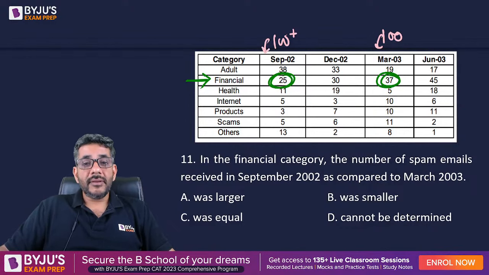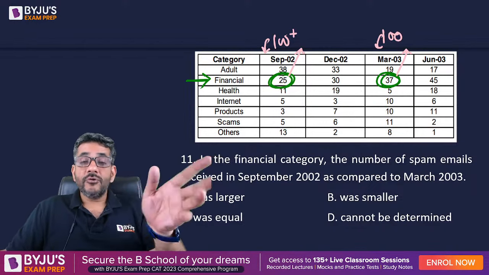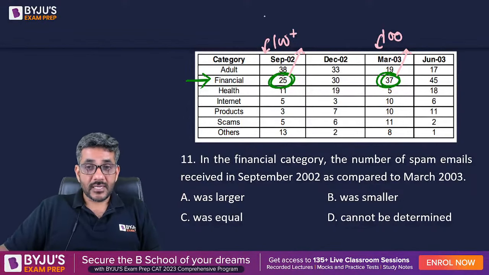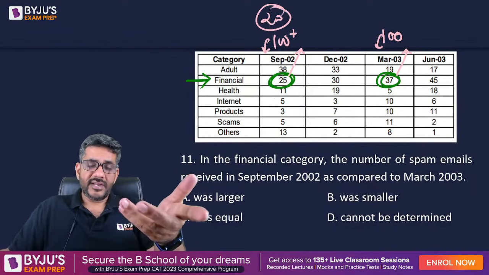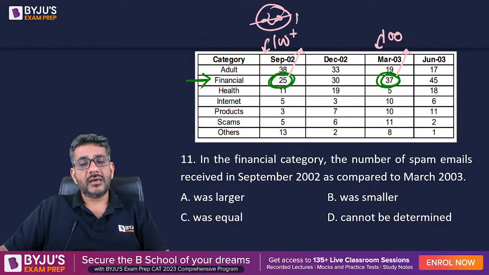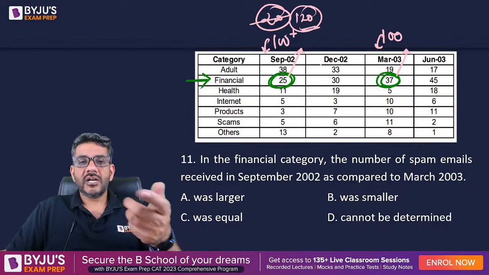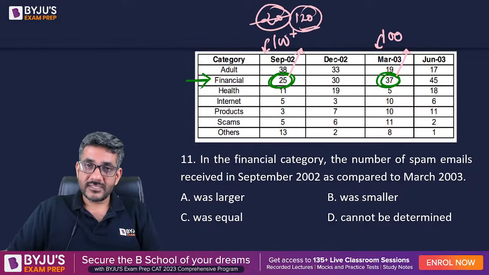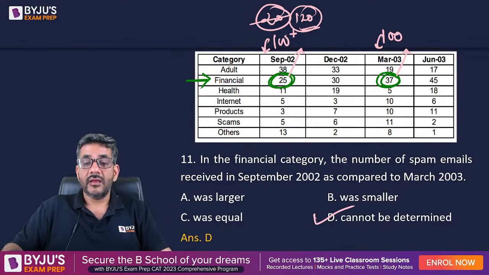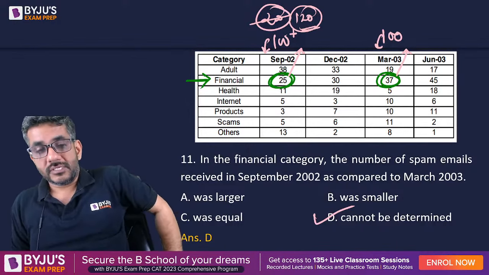So on a bigger base, we have a smaller percentage, but on a smaller base, we have a bigger percentage. We do not know which one would come higher. भाई डिपेंड करेगा. अगर ये बेस आपका 200 हुआ तो 200 का 25% will be larger than 37% of 100. बट अगर ये बेस मान लीजिए 120 हुआ, 120 का 25% will not be larger than 37% of 100. So therefore in this case it cannot be determined and therefore answer should be option D.